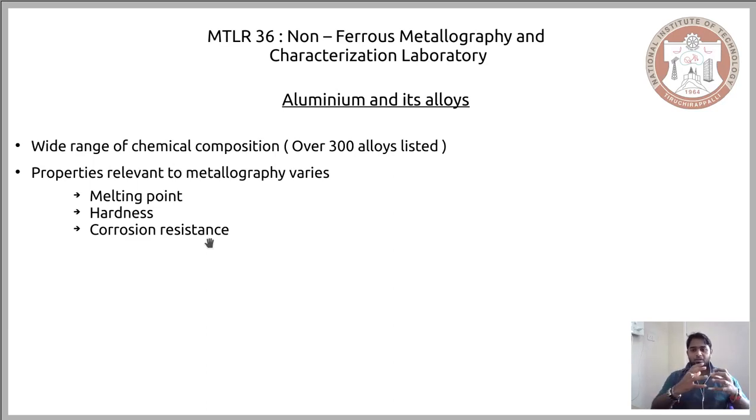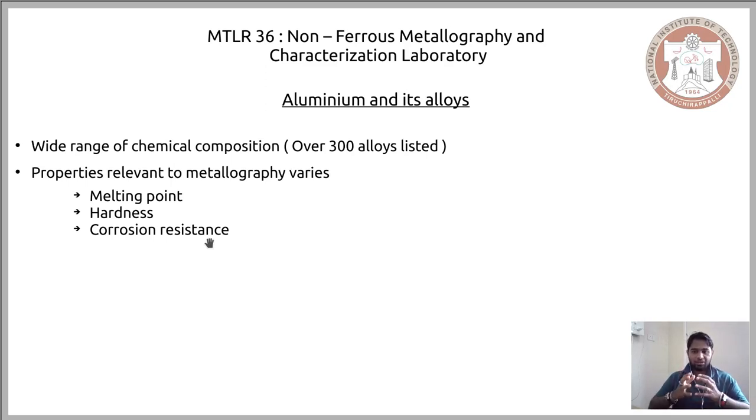Now, the reason we saw the different aluminum alloys, the different designations, and the different alloying elements that characterize each of these designations is because with each of these alloying elements, these properties vary. When you know the series and the properties for each of these series, you would be able to choose the set of metallographic techniques in order to observe the microstructure.